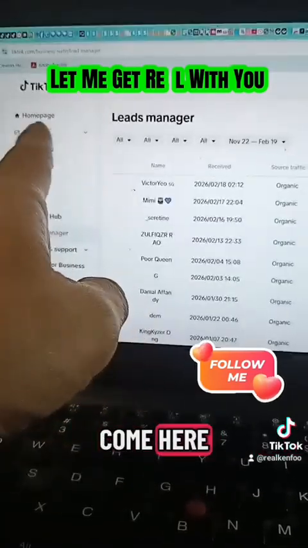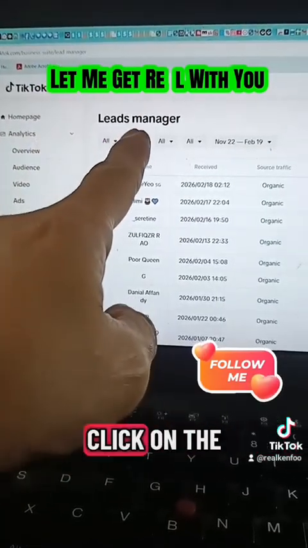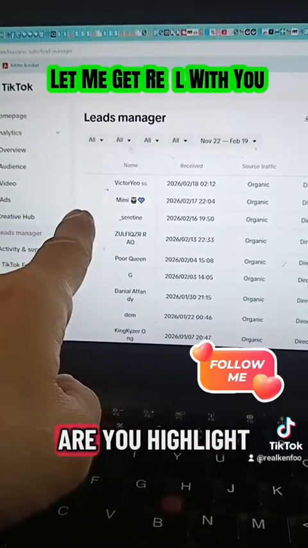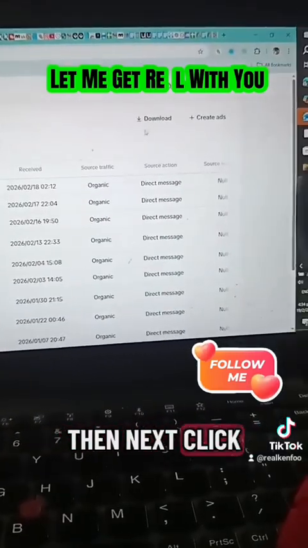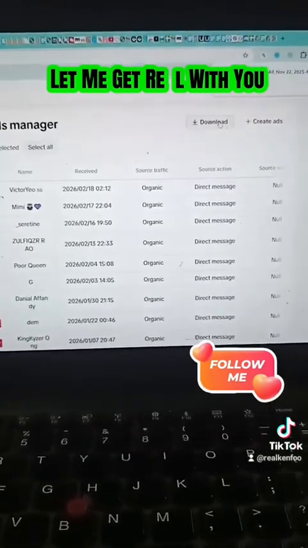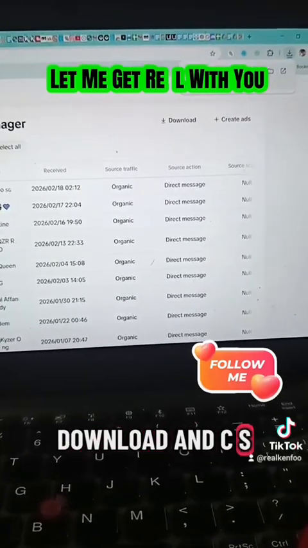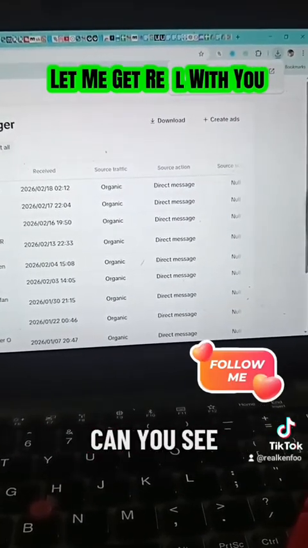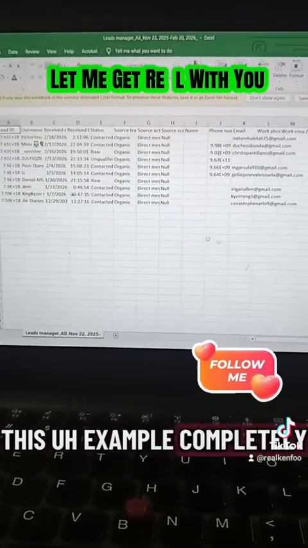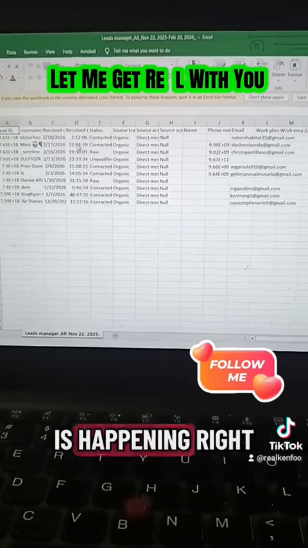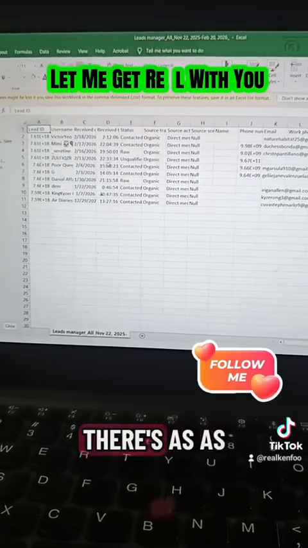You have to come here into your business suite and click on the leads manager. And here we are. You highlight all your leads like this, and then next, click on the download button here. It will download a CSV file for you. Over here, can you see? So I'm going to open this up to demonstrate this example completely. As you can see here, it downloaded for me already.